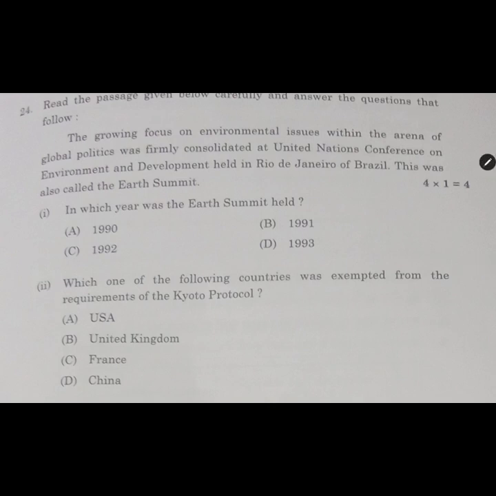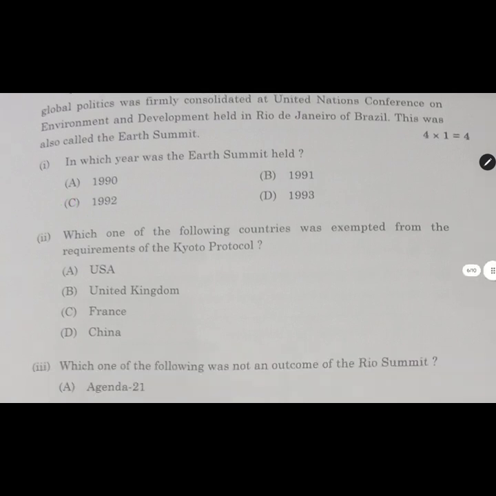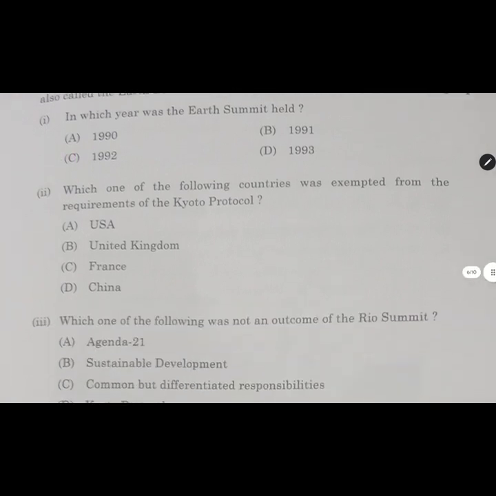In which year was the Earth Summit held? Earth Summit was held in 1992. Which one of the following countries was exempted from the requirements of the Kyoto Protocol? It was China, because the Asian countries were exempted, as we studied in the assertion reason part in the MCQ.